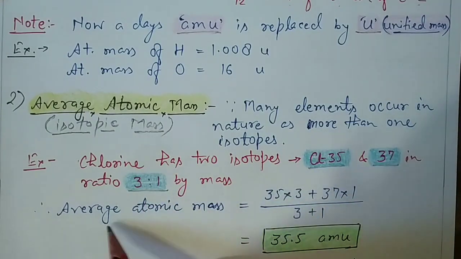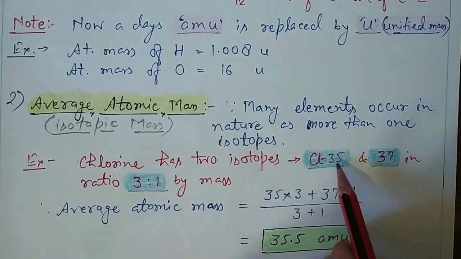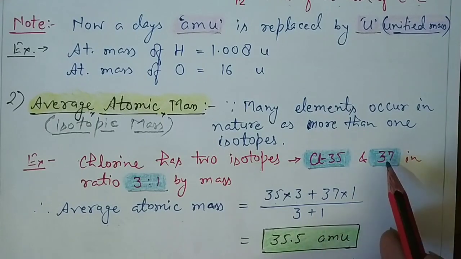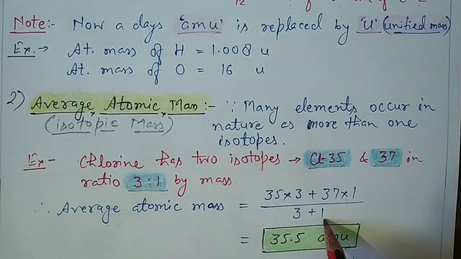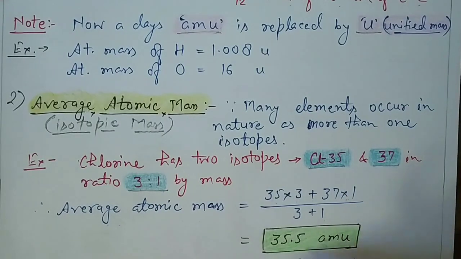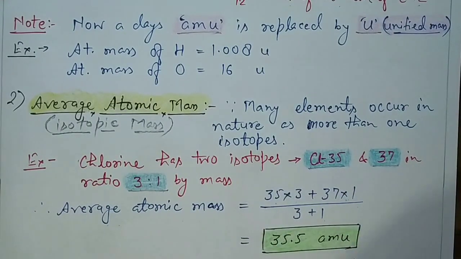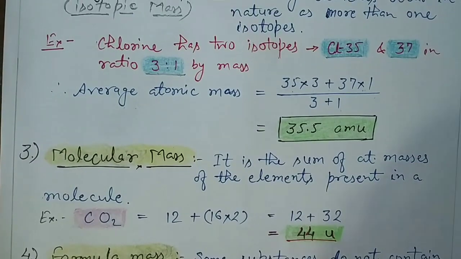So how can we calculate the average atomic mass of chlorine? First chlorine-35, so 35 into its ratio 3, plus 37 into its ratio 1, upon the sum of the ratio 3 plus 1. That gives the value of 35.5 AMU or u. The next definition which we are going to study is molecular mass.